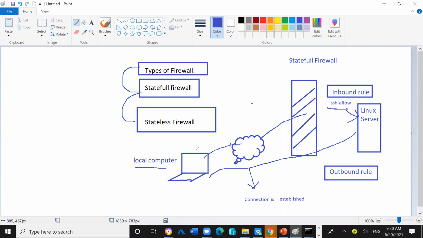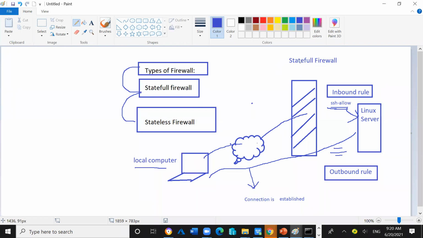But in the case of the stateless firewall, the entry must be present in the inbound rule also. The entry must be present in the outbound rule also. In the case of the stateless firewall, if the entry is not present in the outbound rule, then the end user will not get the connection.